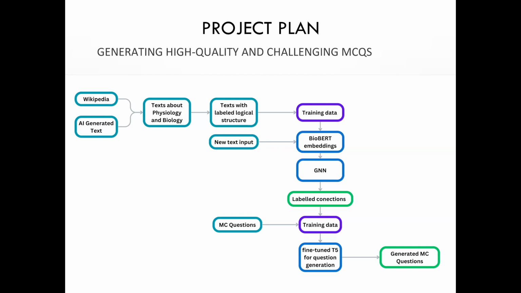And our first idea was to use a GNN to categorize the logical structures, then label the connections between different sentences or parts of sentences, and then use additional multiple choice questions together with these labels to generate training data and then train another model to generate good quality multiple choice questions.